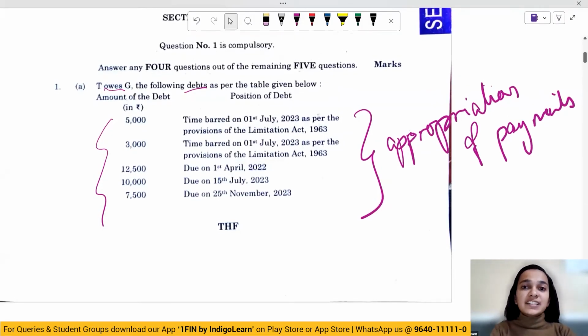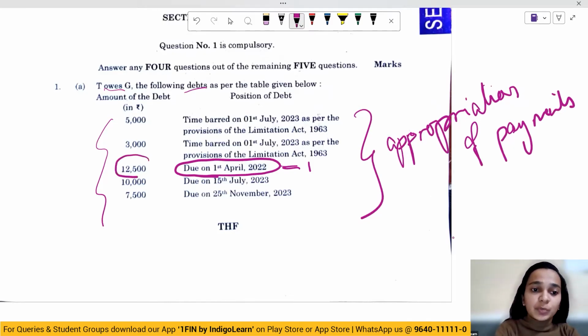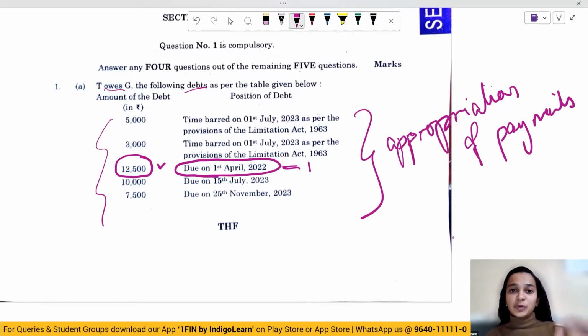So the first due was on 1st of April 2022. So this is the first date here. We have received a payment check of 12,500, so that check should be appropriated here. In the order of time, the first date which comes here is 1st April 2022, so the check of 12,500 should be appropriated here.